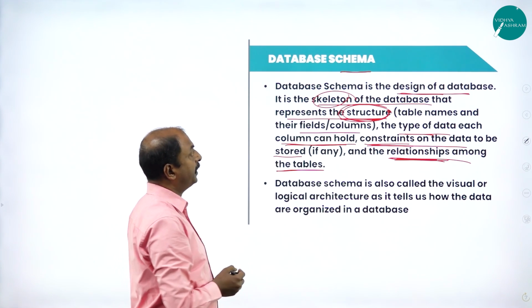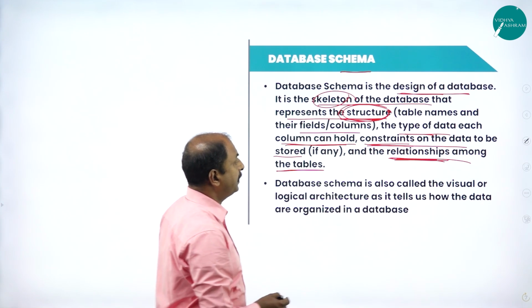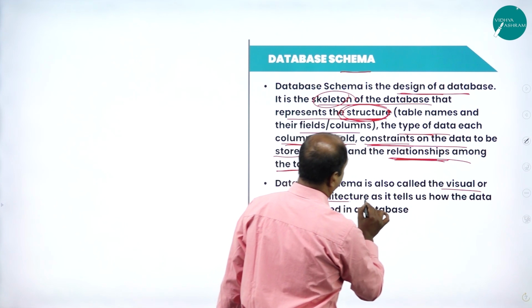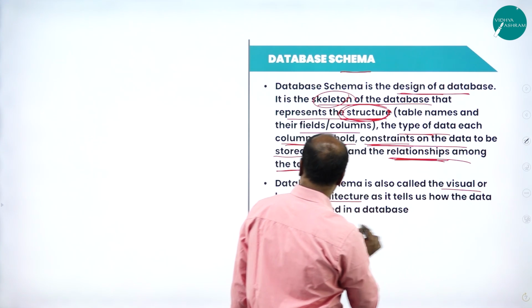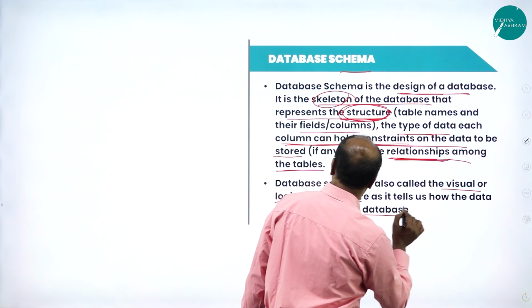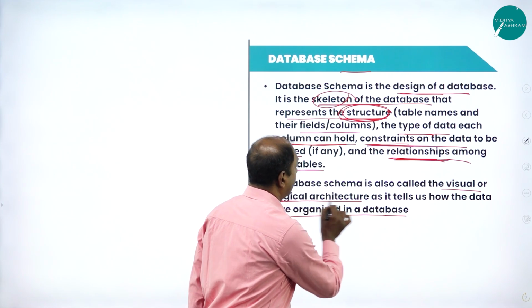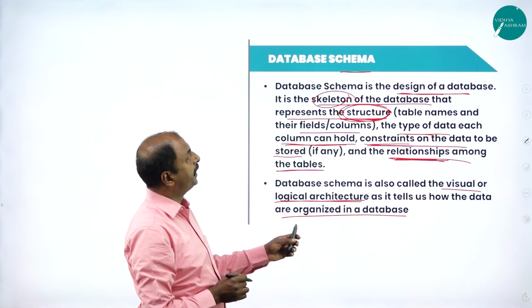See, this is database schema, and it is also called a visual or logical architecture, as it tells us how the data are organized in a database. So another definition, it is also referred to as a logical architecture of the database.